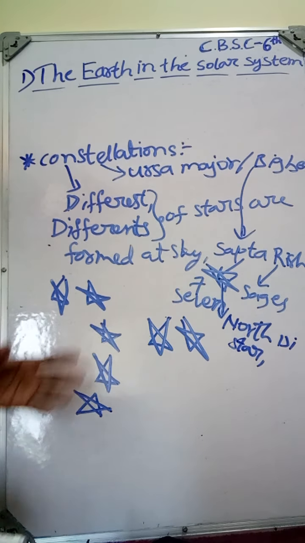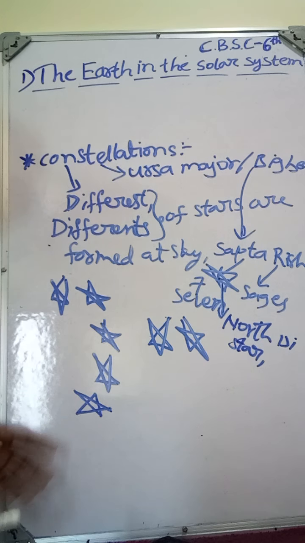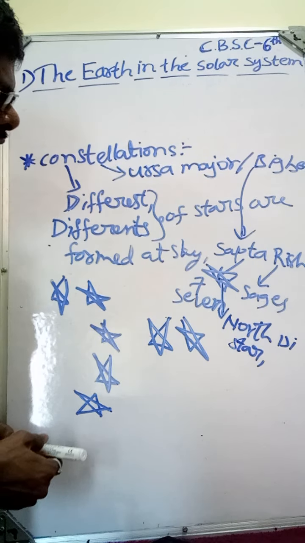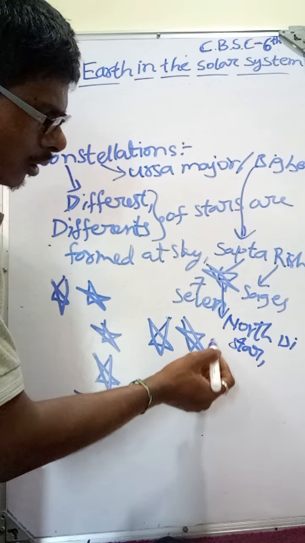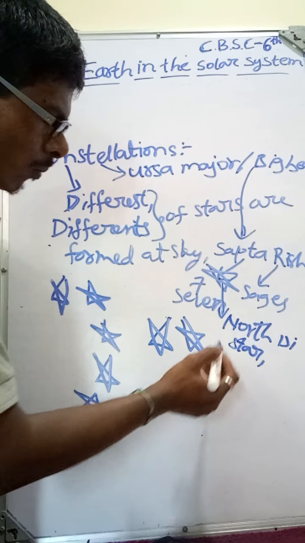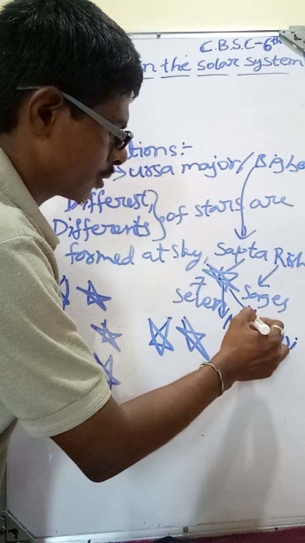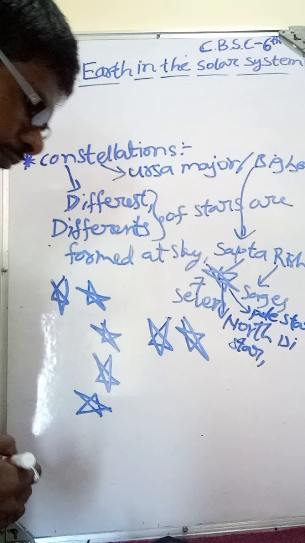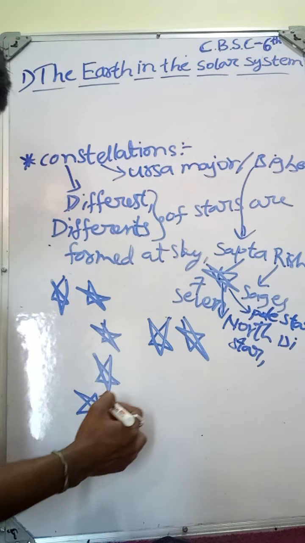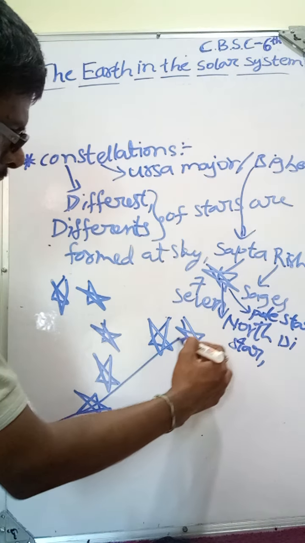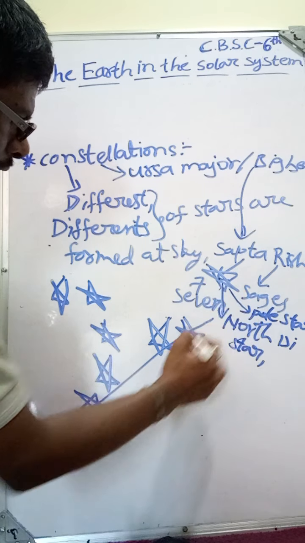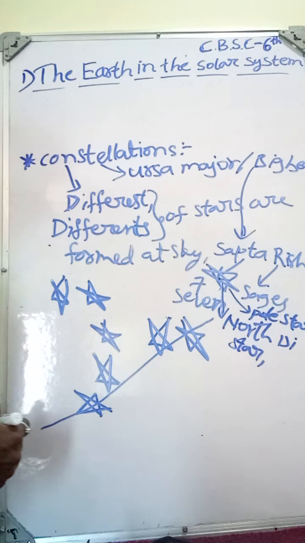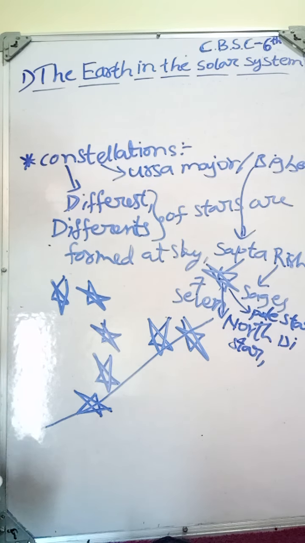Ancient people used the stars as their directions. The North Star is also called the pole star. These two stars indicate the direction to the North Star or pole star.